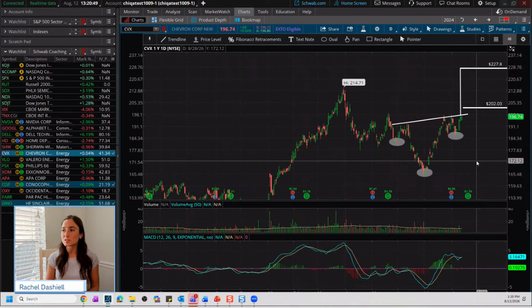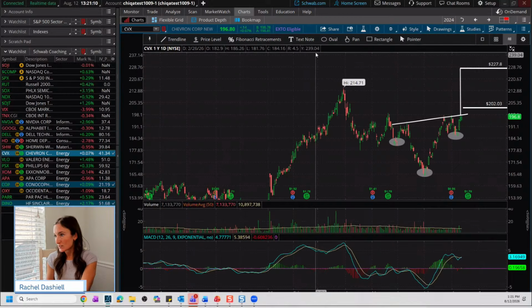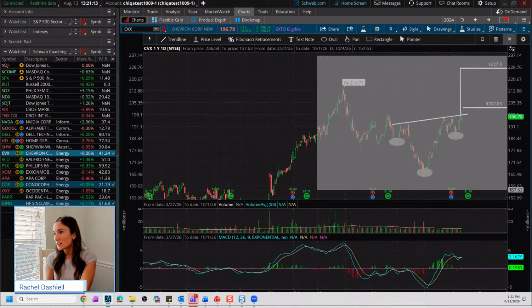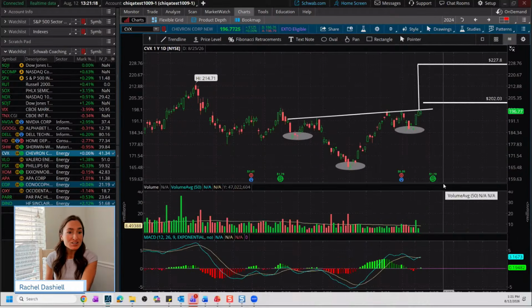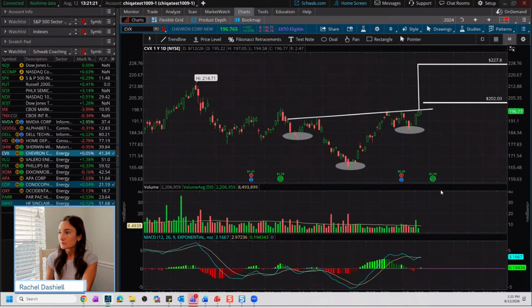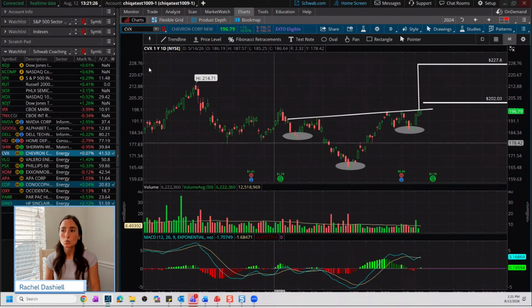Now we're going to use the options market a little bit, but before we do, let's take a look at some of the measures of confirmation when talking about some of these price patterns. A couple layers of confirmation could exist with volume, so that participation, as well as momentum. So we're going to use the MACD in this case. This is going to help us guard ourselves against possible false breakouts or just having more conviction in taking that trade, okay?